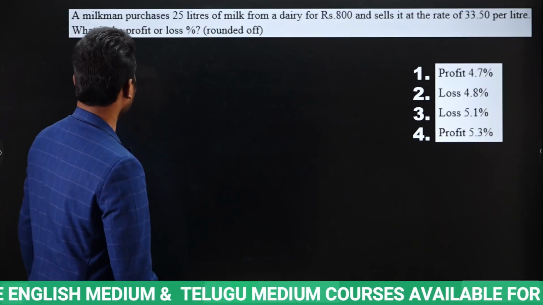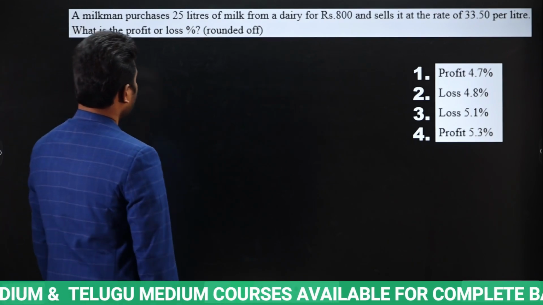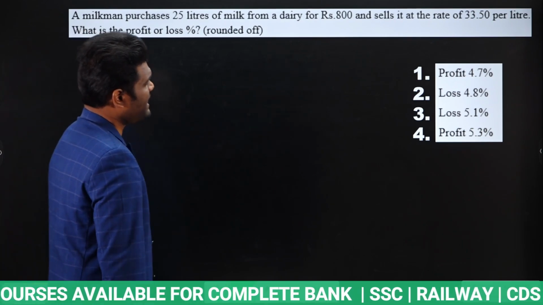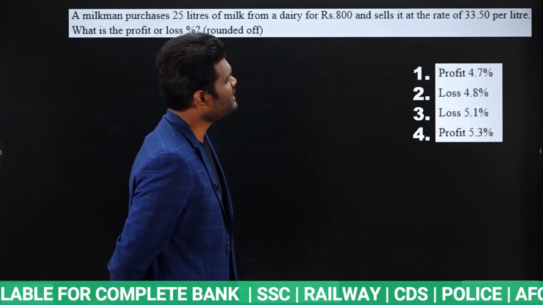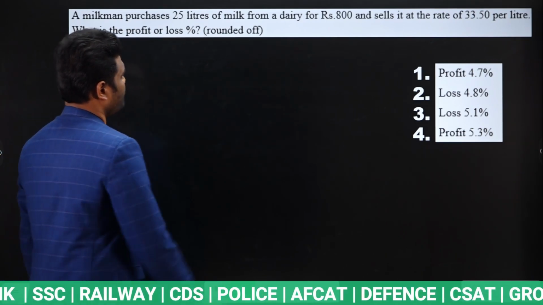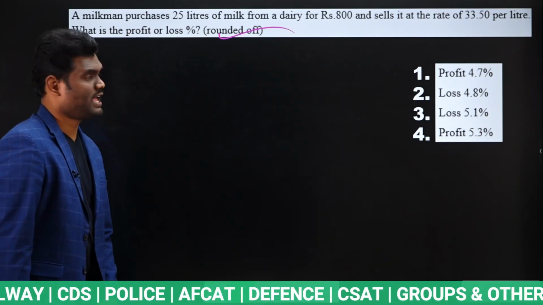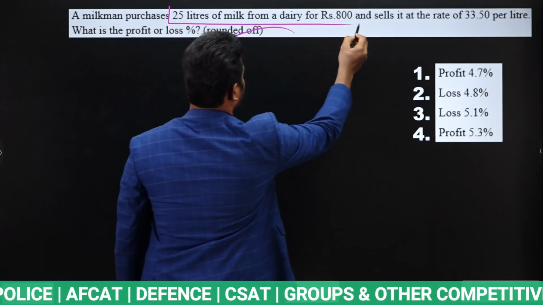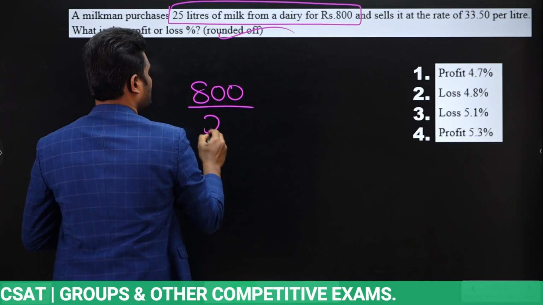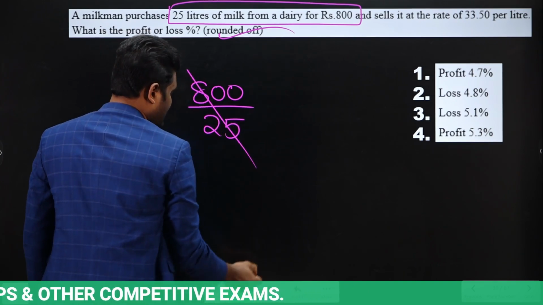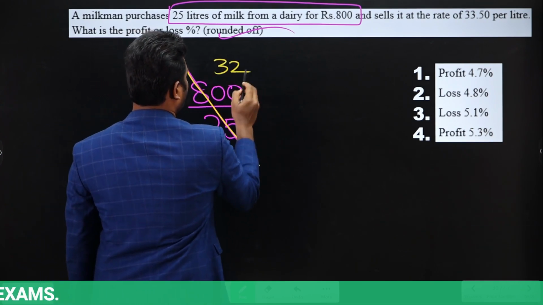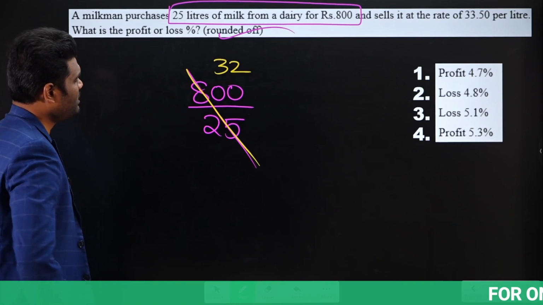Okay. Next. A milkman purchases 25 liters of milk from a dairy for rupees 800 and sells it at a rate of 33.50 per liter. What is the profit or loss rounded off? So we need to know approximate profit or loss. Look here, he is buying 25 liters from dairy for how much rupees? 800 rupees. Yes, for 800 rupees he is buying how many liters? 25 liters. Which means each liter price how much? Each liter price will be 32 rupees. Yes or no? Each liter price will be 32 rupees.